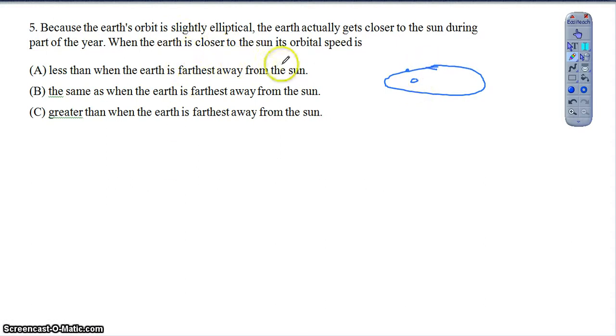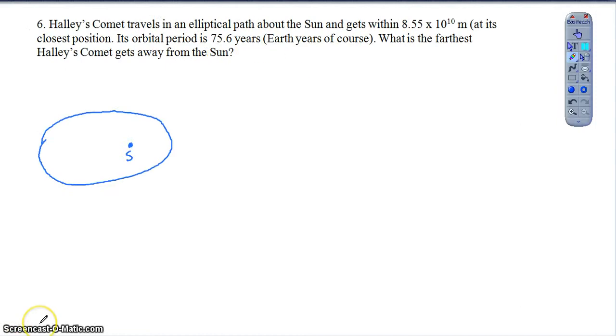So when it is closer to the Sun, its orbital speed is greater than when it's further away from the Sun. Right? And again, we talked a little bit about the orbital velocities for this, but I think the easiest approach is just using the fact that energy is conserved, and so as the potential energy decreases, obviously the kinetic energy has to increase. Okay, so question 6, I will try to get all the way through this, but I'll at least set it up for sure and then finish it in the next part if I have to.